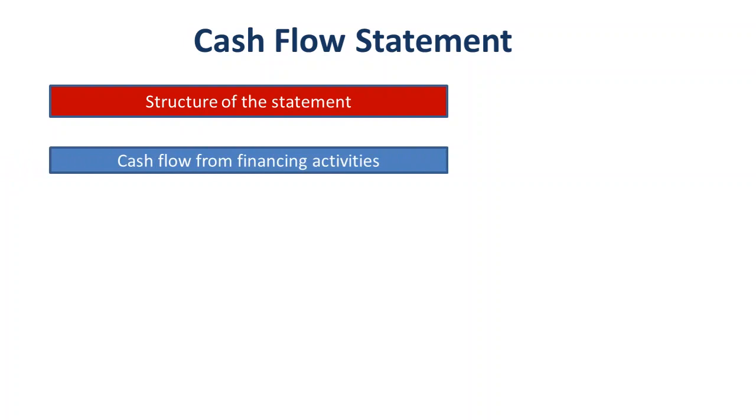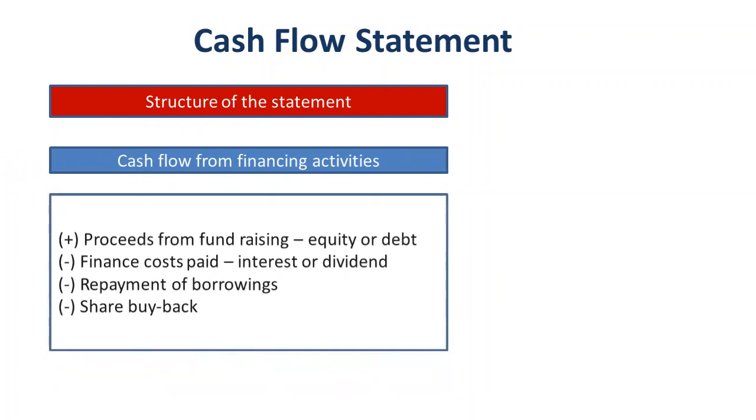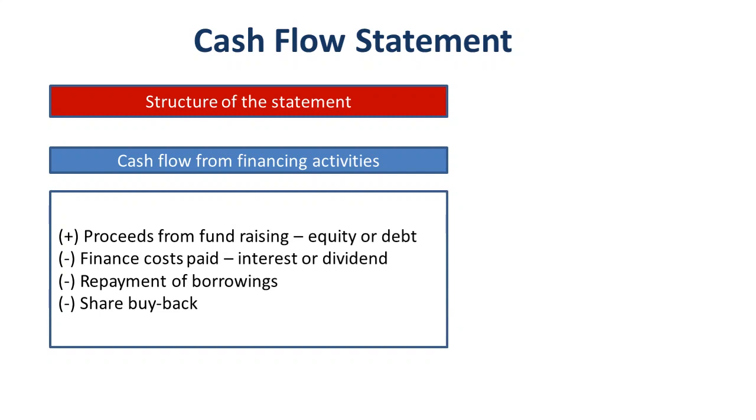The third part of the cash flow statement would be cash flow from financing activities. Now, opposite to the investing activities, the line items reflected here are indirectly or directly related to the liabilities side of the balance sheet. For example, cash inflows in this category would typically be from raising funds through equity or debt issuance, while payments would be towards interest or dividend, repayment of borrowings, or share buyback.